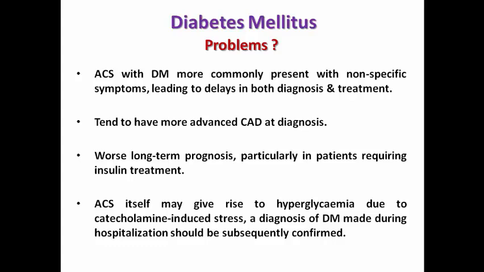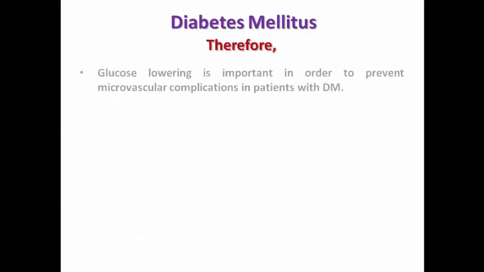So the diagnosis of diabetes should be made during hospitalization, but not on one test of random blood glucose. We should repeat it, like a sliding chart, and assess the hemoglobin A1C. Better also to perform fasting and 2-hour postprandial blood glucose. Therefore, glucose lowering in those patients is important to prevent microvascular complications and also to prevent the progression of atherosclerosis in the large epicardial coronaries.